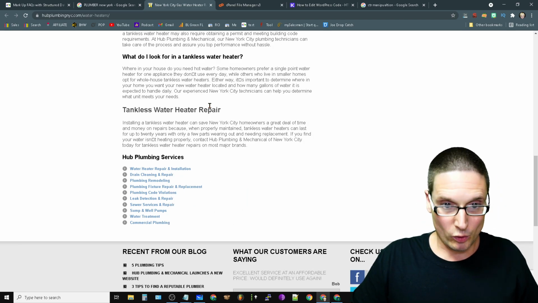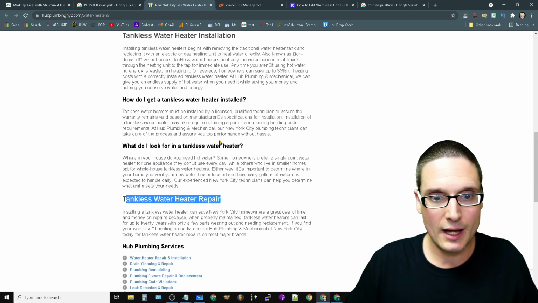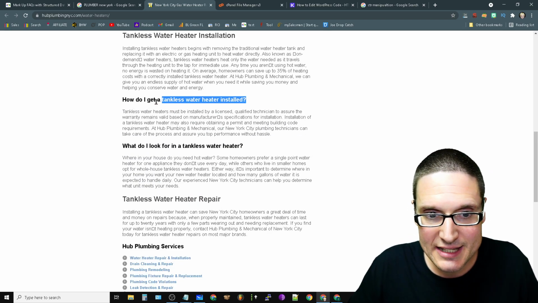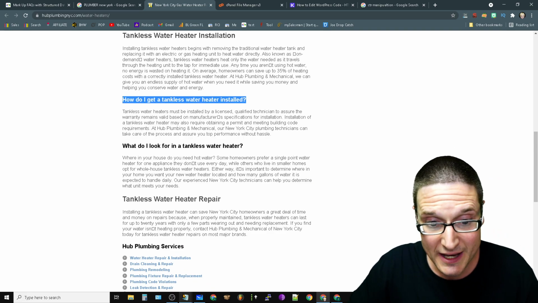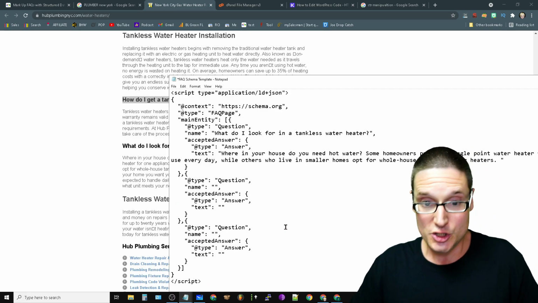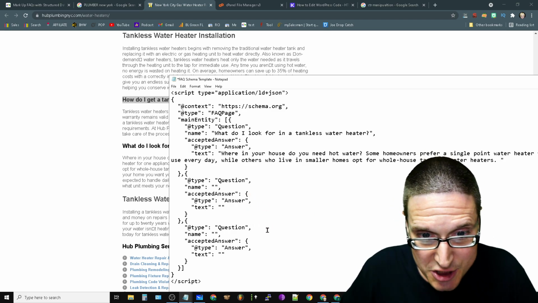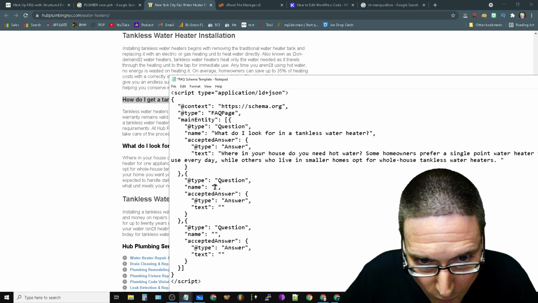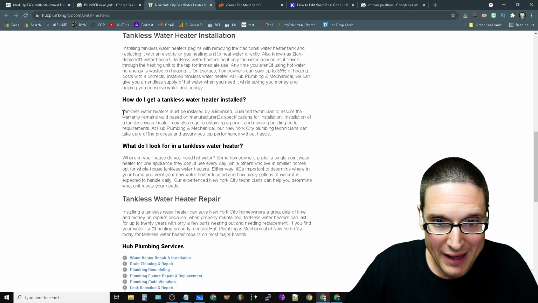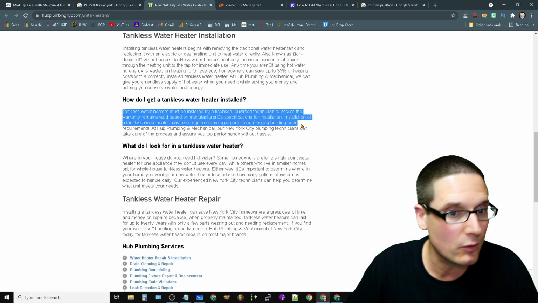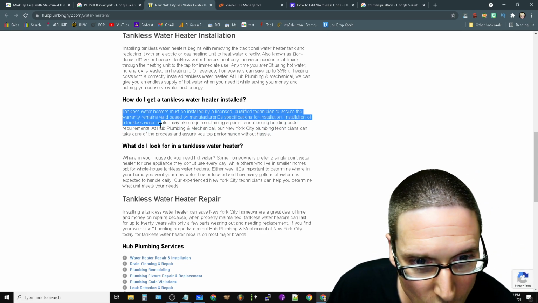Now, again, I'll do one more example. Let's say, how do I get a tankless water heater installed, right? This is already in the content. We're going to weave it in and add it into the template. So again, we go to these quotation marks, which are here by name. We'll add the question. Then we grab a little passage or a little snippet. How do I get a water heater installed? We'll go to the first period.